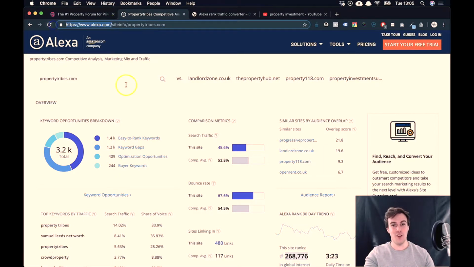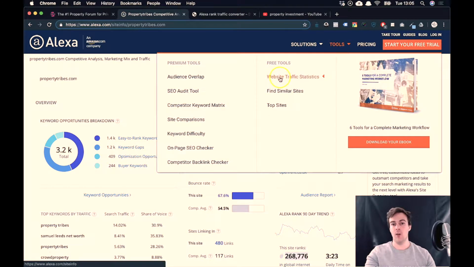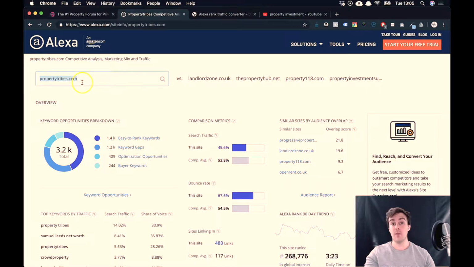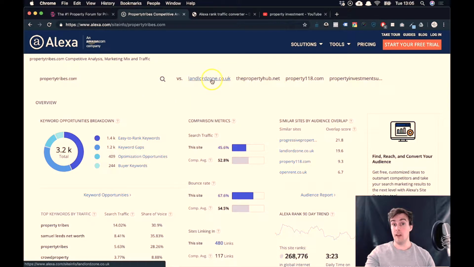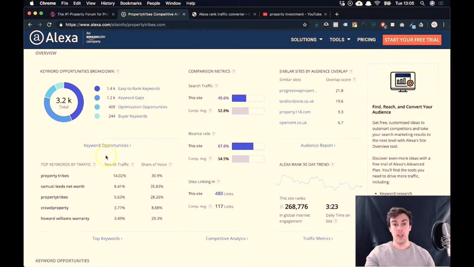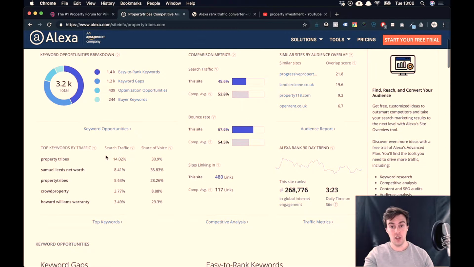We're coming to Alexa.com. Once you're at Alexa.com, come to Tools, and then Website Traffic Statistics here. It's a free tool. So all I've done here is I've put in propertytribe.com. It's immediately given me some other websites that I might want to look at. These are their competitors. And then it gives me all of this information. Now, be aware this is not going to work with very small websites. Alexa only gathers the top few million websites in the world, which is a tiny percentage.